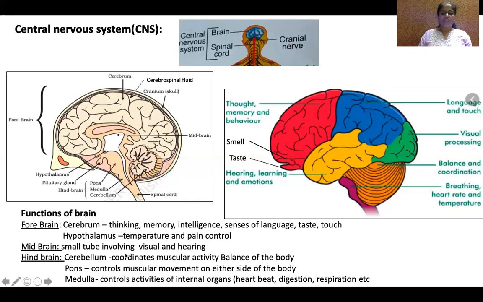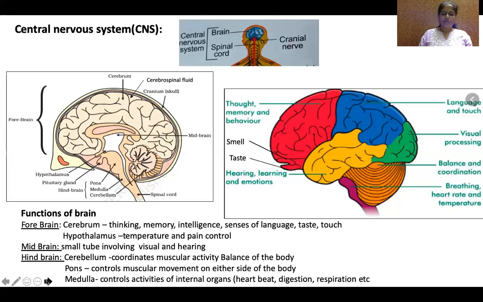Midbrain, visual and hearing. Cerebellum coordinates muscular activity and balance of the body. It teaches us how to balance. Whereas medulla oblongata controls activities of the internal organs like heartbeat, digestion, respiration, all this.